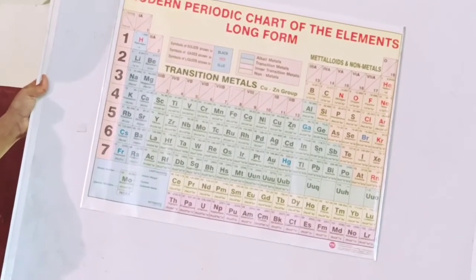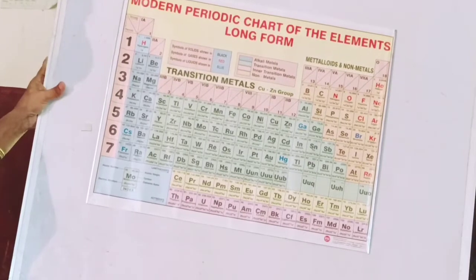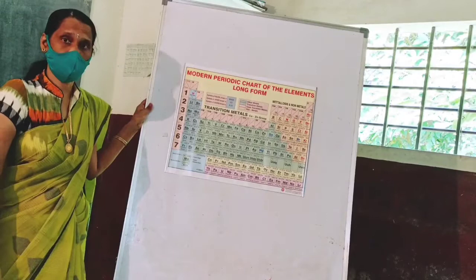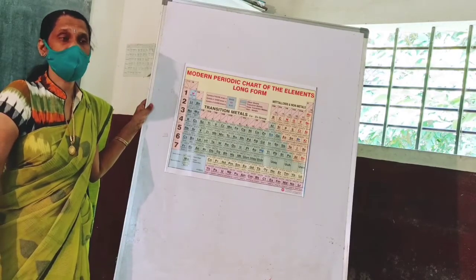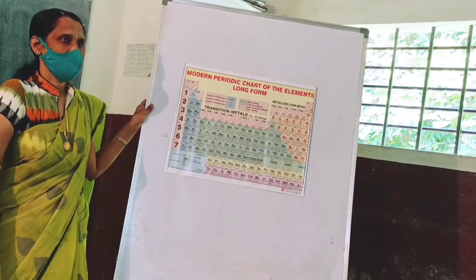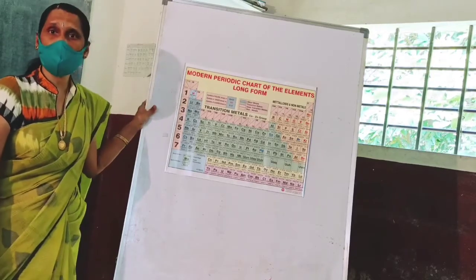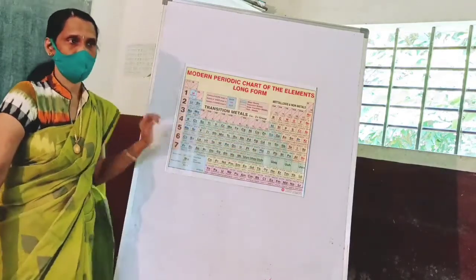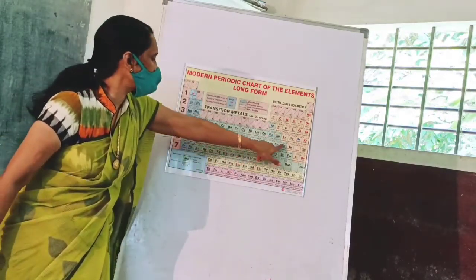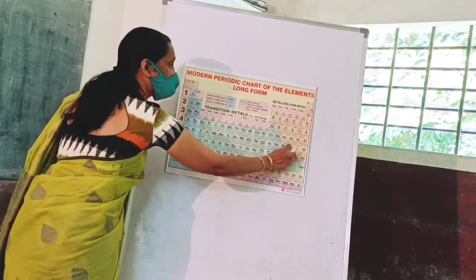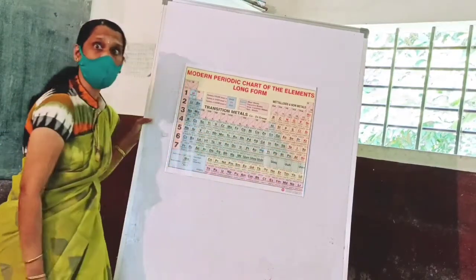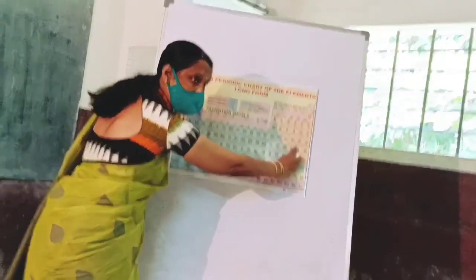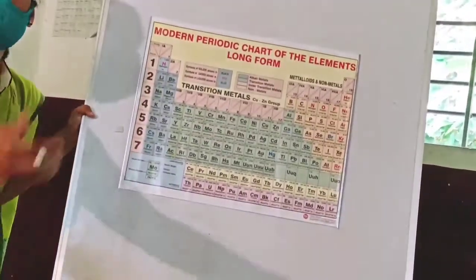Okay now. Moreover, we just told about 18 groups are there, and also there are 7 periods. And we told that it is arranged according to the ascending order of atomic weight. And you can observe here tellurium and iodine. This was a problem, an anomalous pair in Mendeleev's periodic table. Okay, tellurium and iodine was an anomalous pair. That means that it did not follow the ascending order of atomic weight.